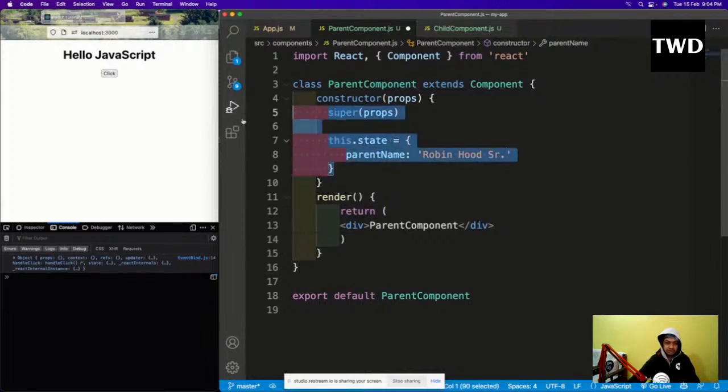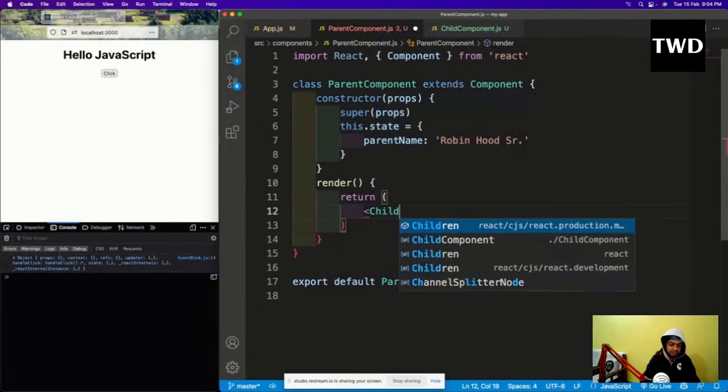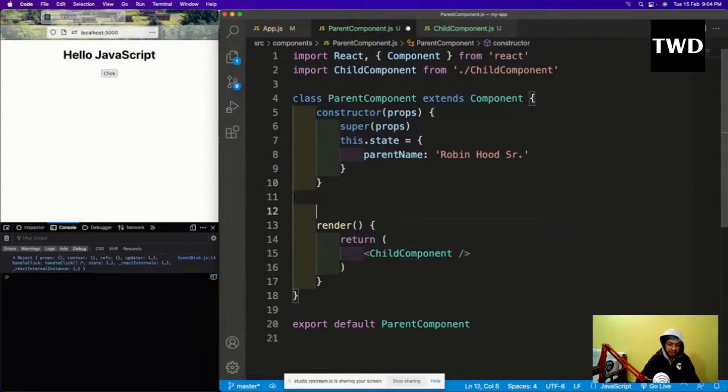Okay, so this is something that will be there, and then in the render we'll call this child component. The child component is in the same directory, so it is being called here. And then we are going to have a function known as greet parent, and we are making it an arrow function.